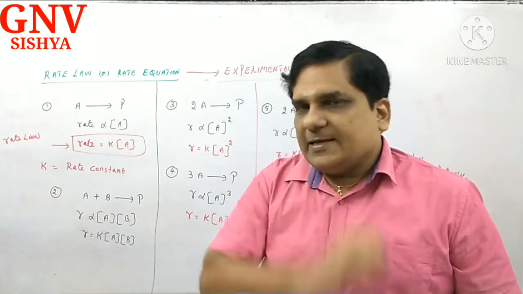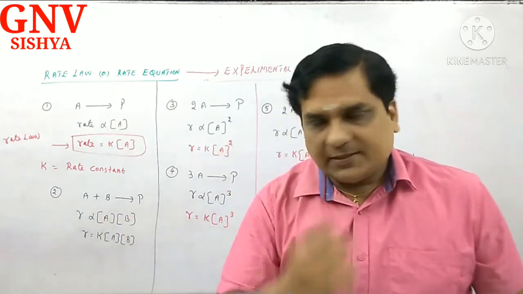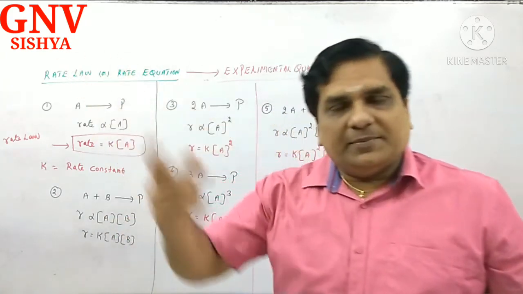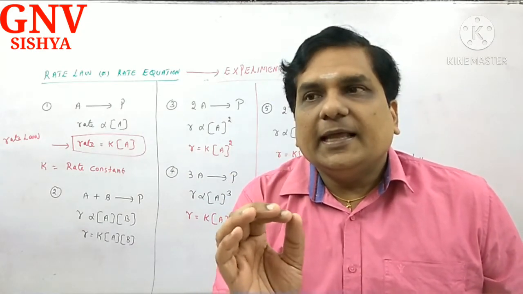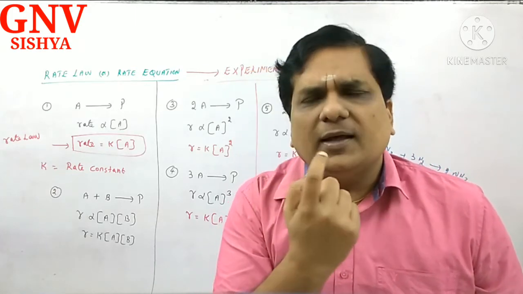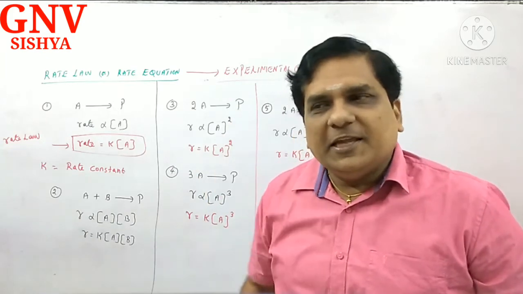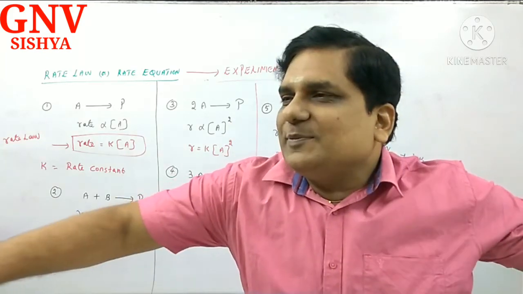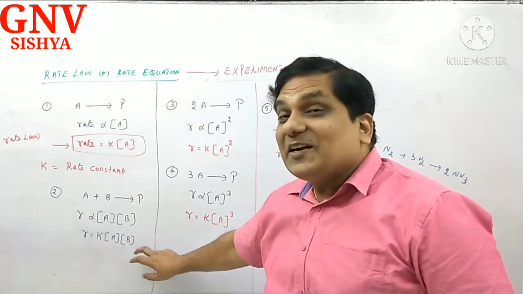But imagine we increase the concentration of A 2 times and the concentration of B 2 times, but the rate is enhanced only 2-fold. Then I come to a conclusion that either A or B does not contribute towards the speed of the reaction. Hence, this law is not correct.